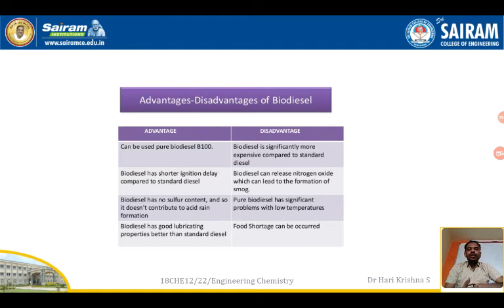Let us see what are the disadvantages. Biodiesel is significantly more expensive compared to standard diesel. Biodiesel can release nitrogen oxide which leads to the formation of smog. Pure biodiesel has significant problems with low temperature, and fuel storage problems can occur. So these are the disadvantages of biodiesel. It releases nitrogen oxide. Oxides of nitrogen are the major cause of smog, whatever we see in our Delhi, right? It may lead to ozone hole also. So these are the major disadvantages of biodiesel.